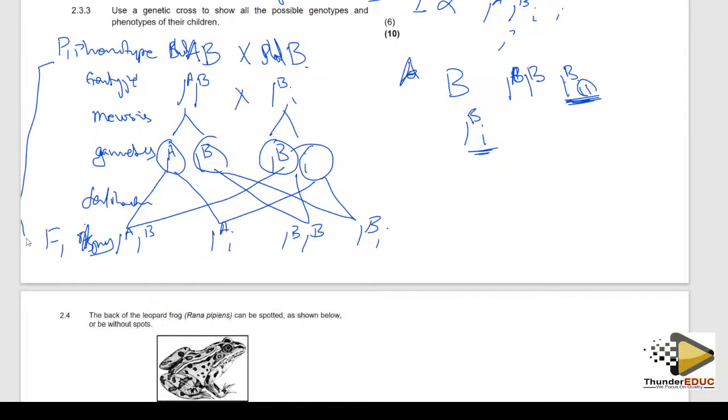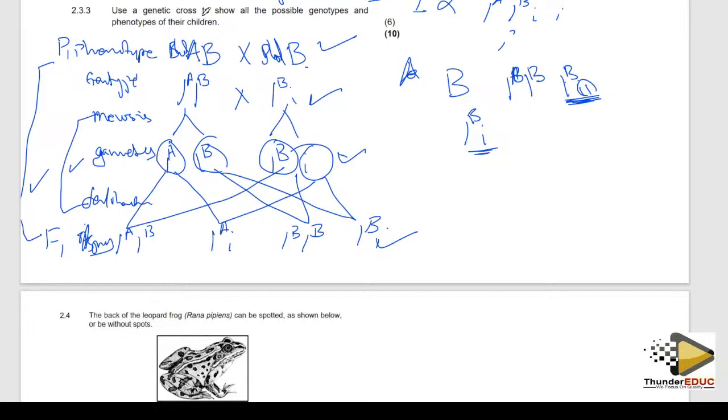So we will come and start marking. I told you P1, F1, we give you a tick. That's a free question, a free mark. This is also another free mark. This is also another free mark. So out of 6, at least you have 3 free marks. Once they bring a genetic cross, any genetic cross, you have 3 marks free. Then they give you a tick there, a tick there, a tick there.